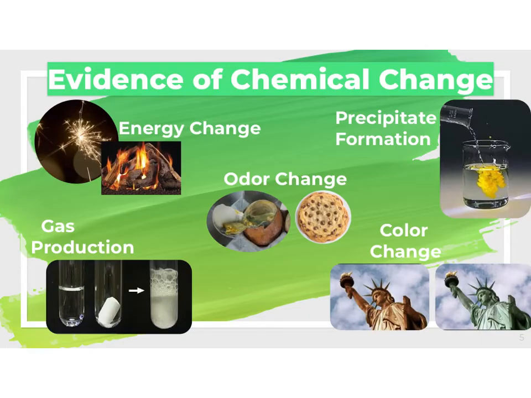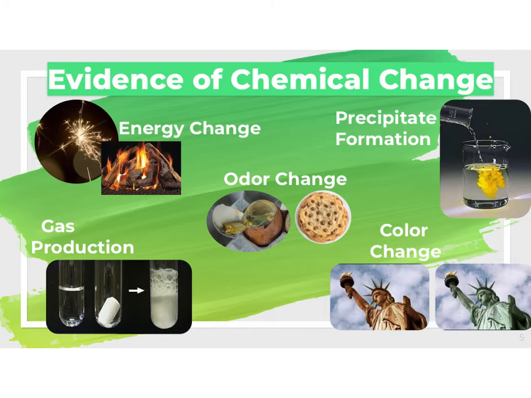Now, in the lab, we can make observations and show evidence of chemical changes. So, the 5 main evidences of chemical changes that we would look for in a lab situation to see if a chemical reaction or a chemical change occurred would be energy change, odor change, precipitate formation, color change, and gas production. So, with energy change, oftentimes this means that you're going to observe a light given off by the reaction or a change in temperature.